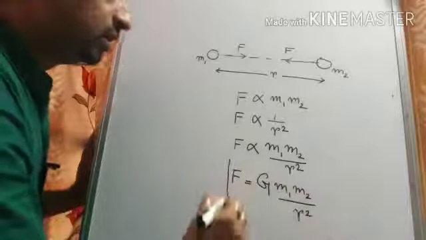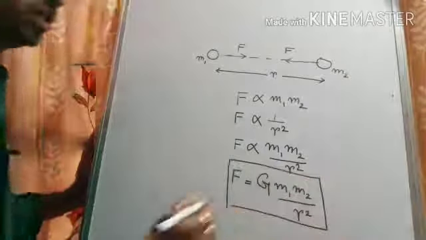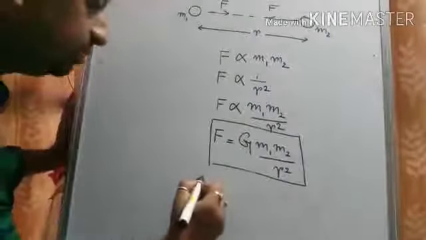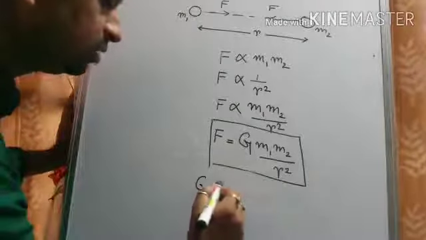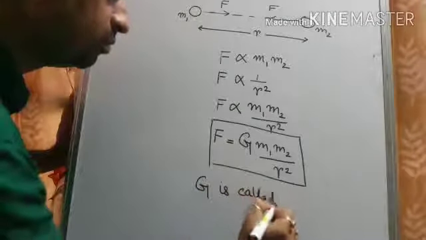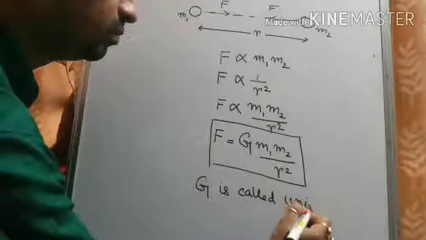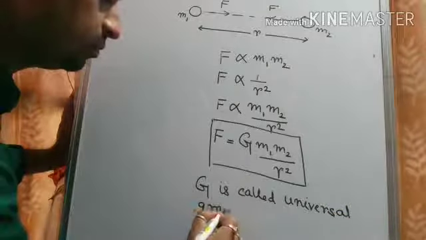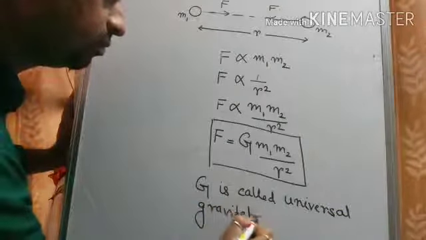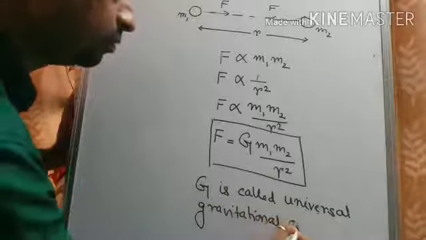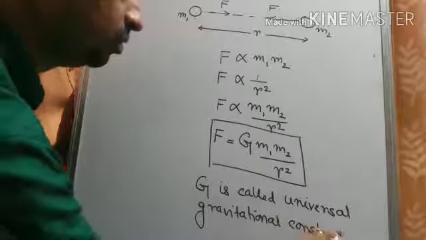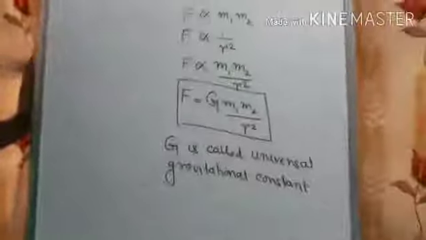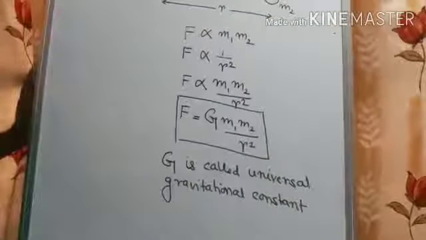So this is the mathematical form of the universal law of gravitation, where capital G is called universal gravitational constant. Why is the term universal used here? Because the value of G will not change anywhere in the universe.